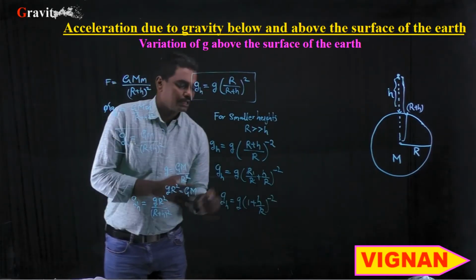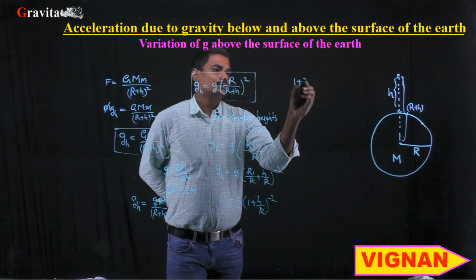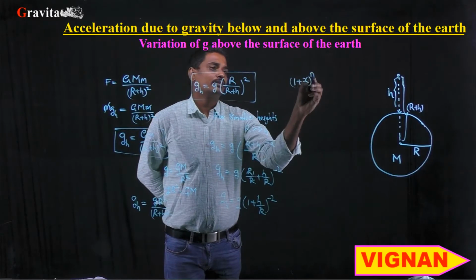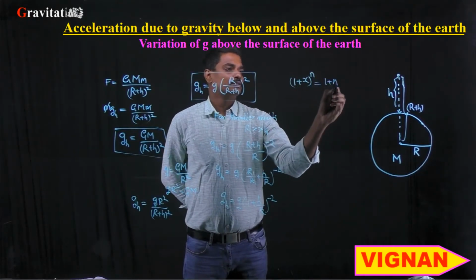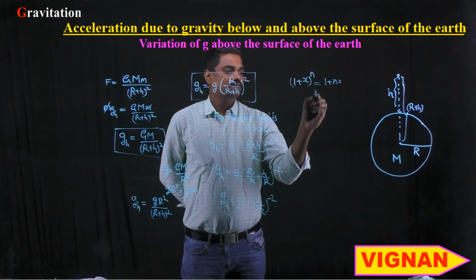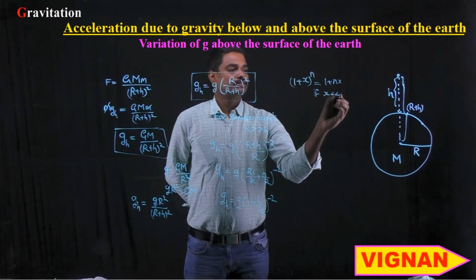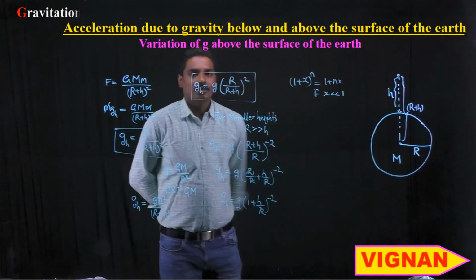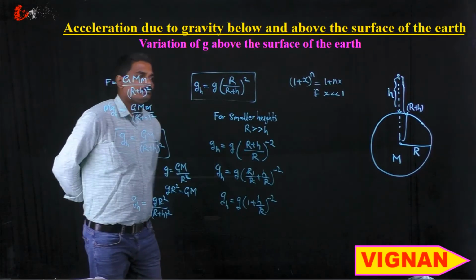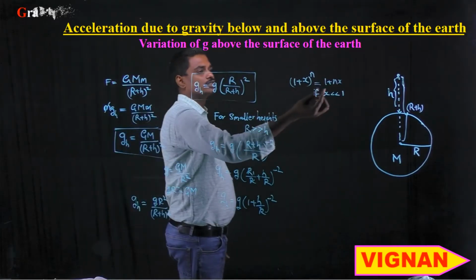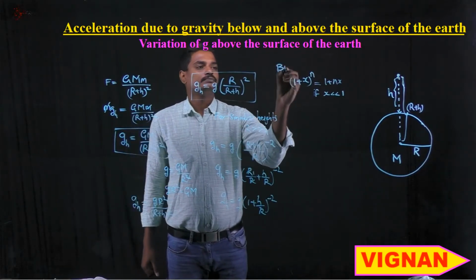According to the binomial theorem, we know that (1 plus x) whole power n is equal to 1 plus nx if x is much less than 1. If x is much less than 1, we can rewrite the expression of (1 plus x) power n as 1 plus nx according to the binomial theorem.